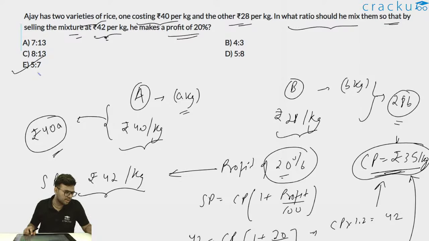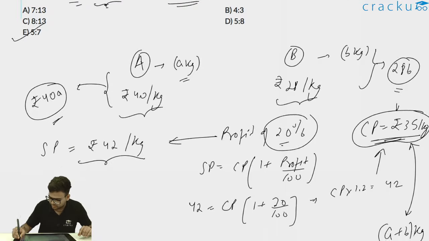Yeah, okay. Abhay was able to answer, Prasad was able to answer, Weber was able to answer. Let me just explain the alligation method as well.